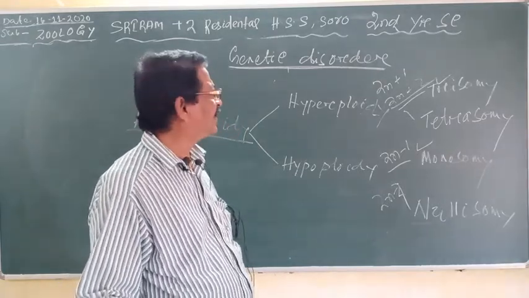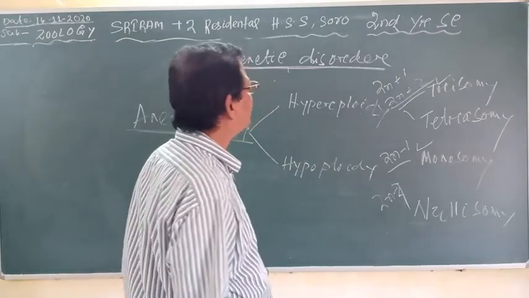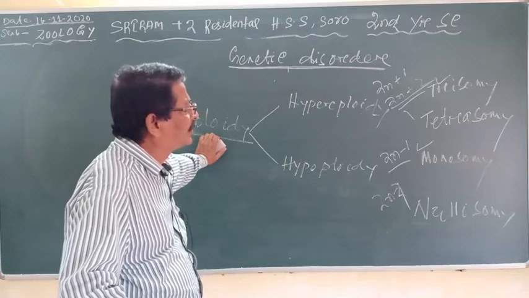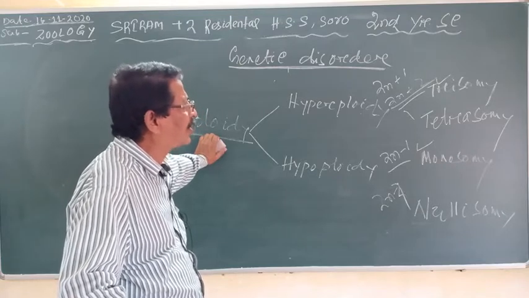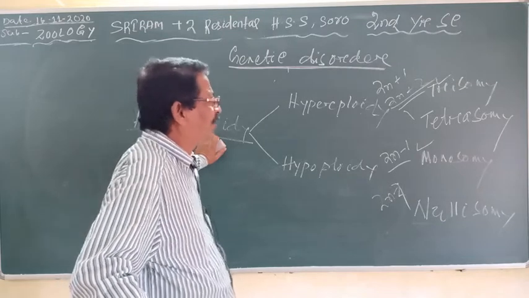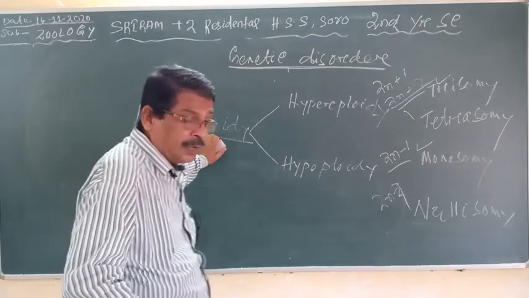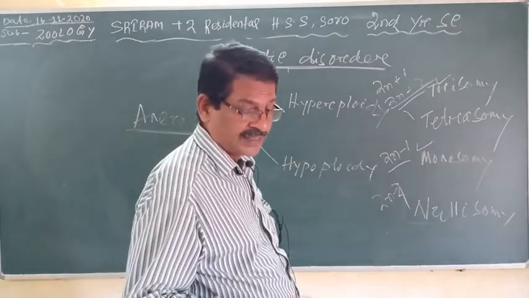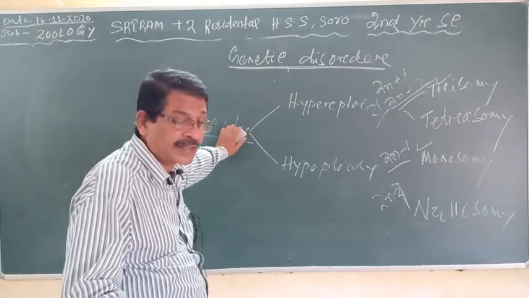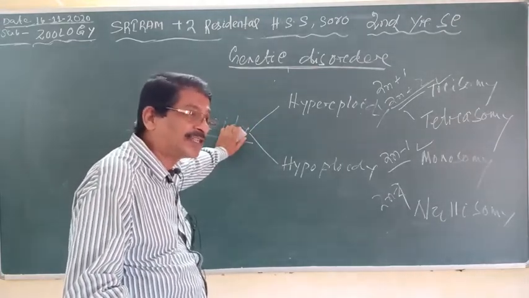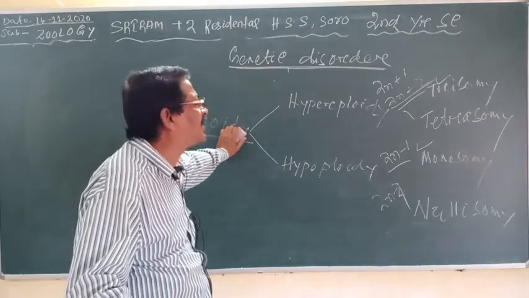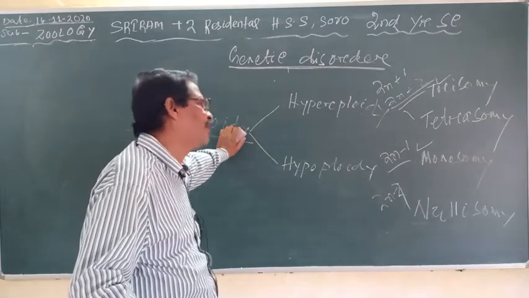If any autosomal defect is born, then he will suffer from multiple physical disorders as well as mental retardation, and he or she lives for a short period.